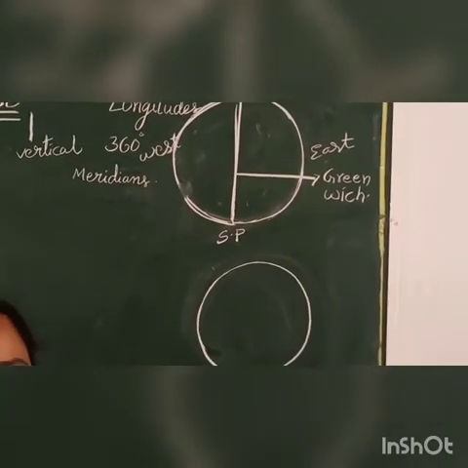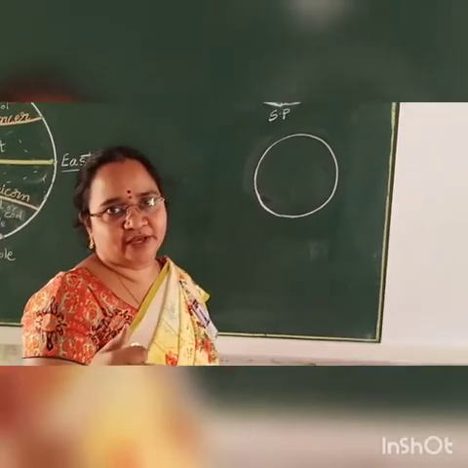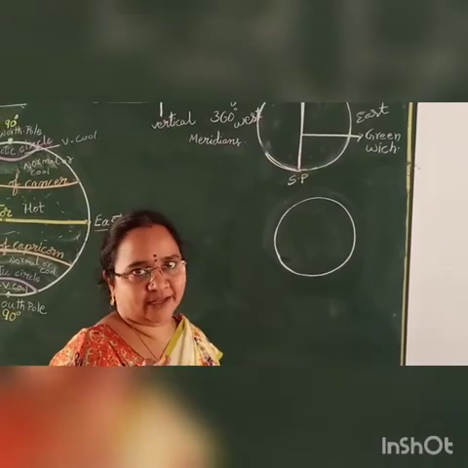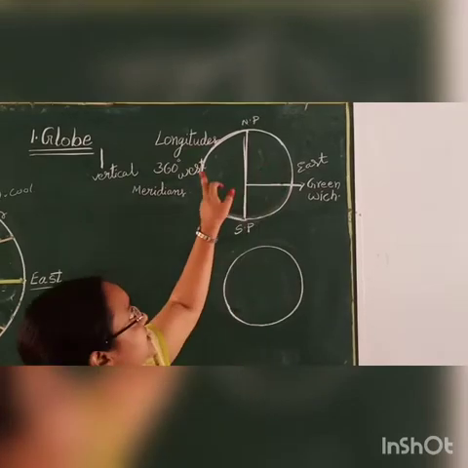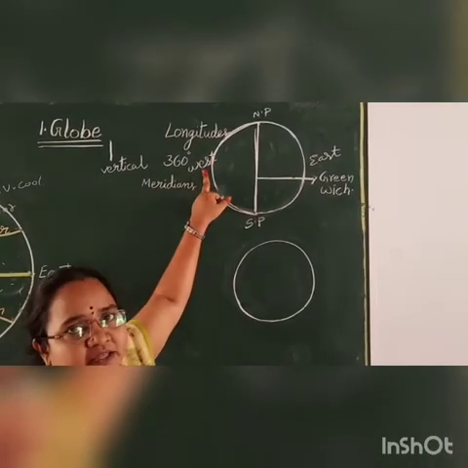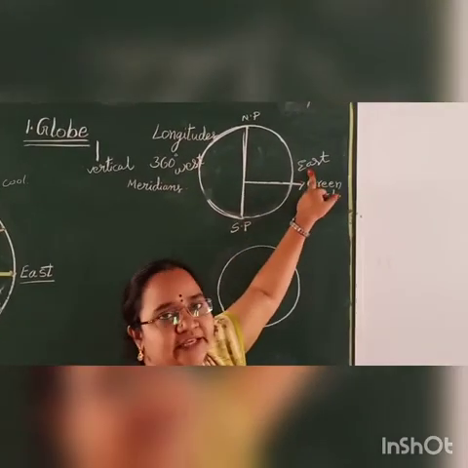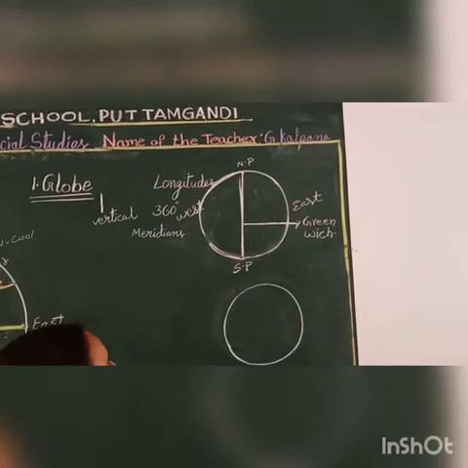Yesterday we learned about northern hemisphere and southern hemisphere, no? Hemi means half, sphere means circle. So it is a half circle, it is a half circle. Which is there in the west side? That is the western hemisphere. Which is located in the east side? That is the eastern hemisphere. Okay children.